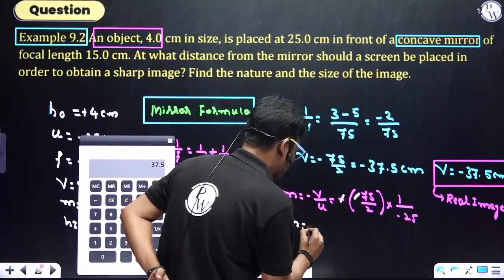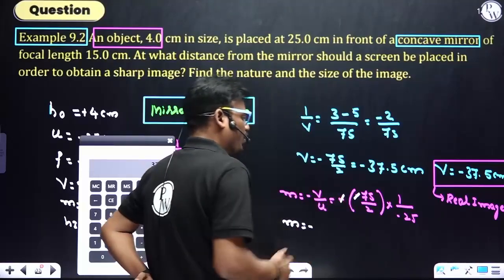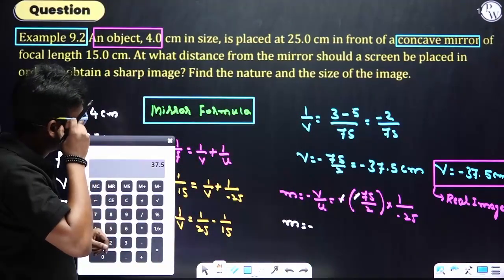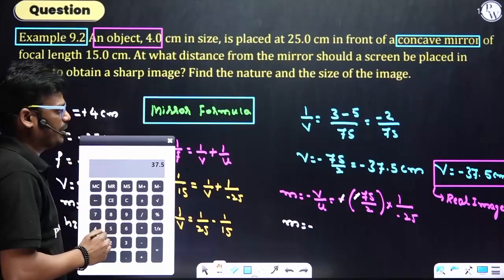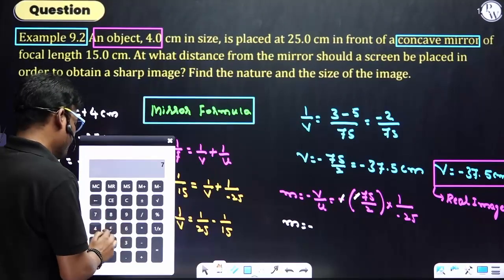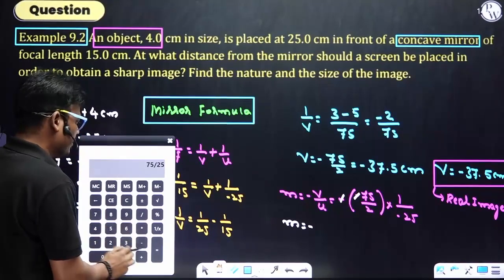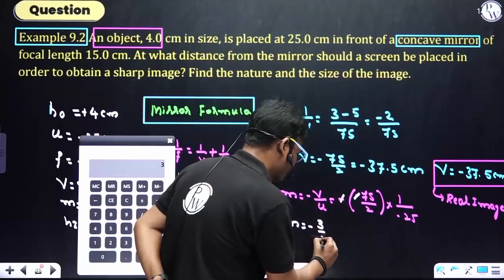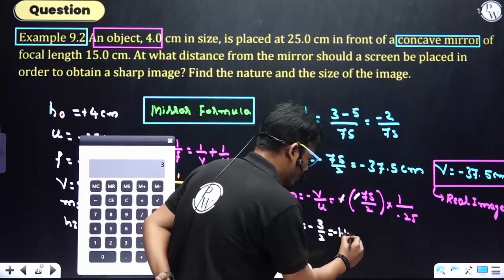So M is negative. 75 divided by 25 is 3, so 3 by 2, that is minus 1.5.